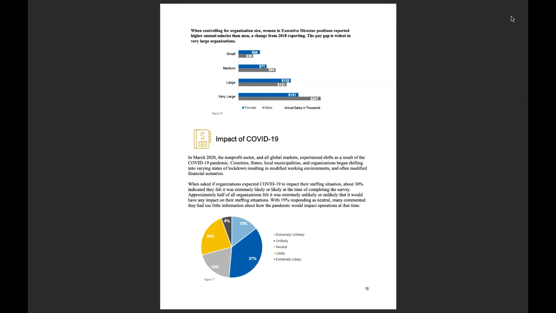So as we said, women in executive director positions reported a higher annual salary than men from the 2018 report, but the pay gap is widest in the very large organizations. Next, we look at that question regarding the impact of COVID-19. When asked if organizations expected COVID-19 to impact their staffing situation, we were given the options of extremely unlikely to extremely likely, and about 30% indicated that they felt it was extremely likely or likely at the time of completing this survey, so spring and summer of this year of 2020, that it would have some sort of impact on their staffing situation.